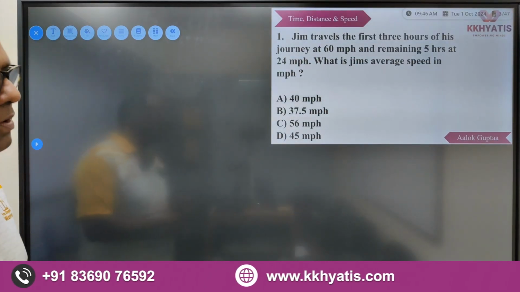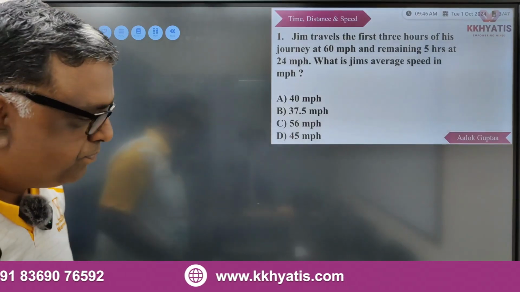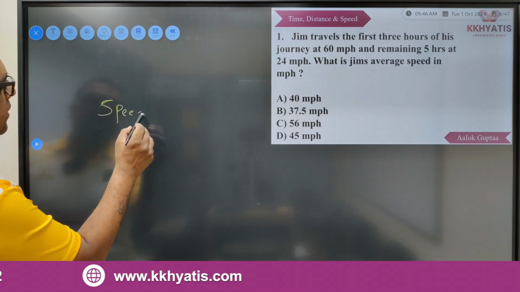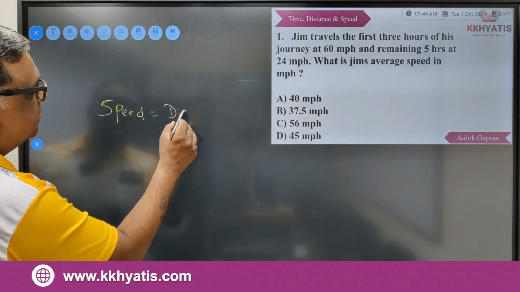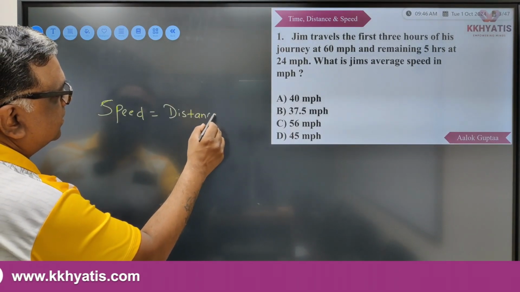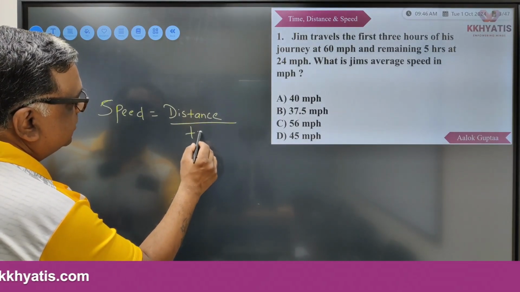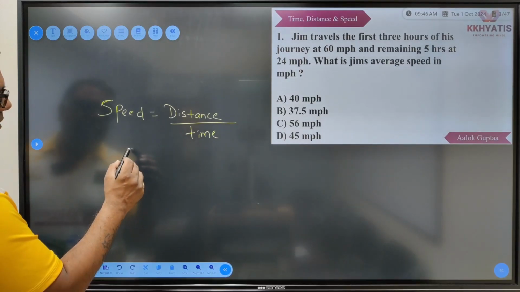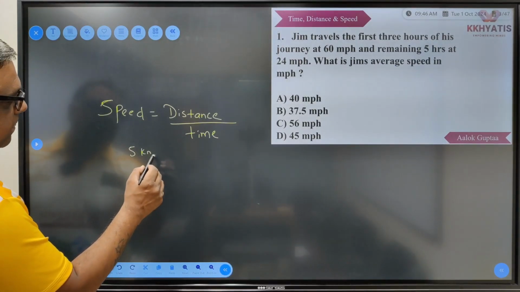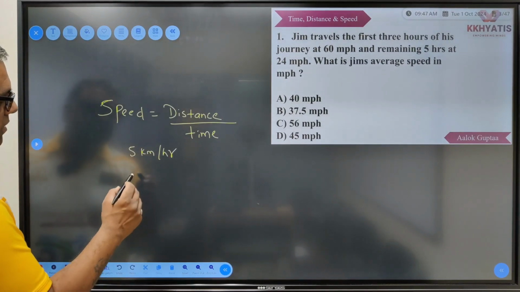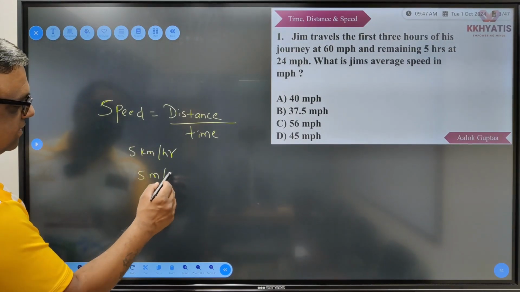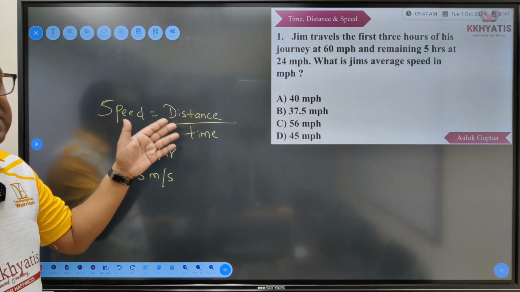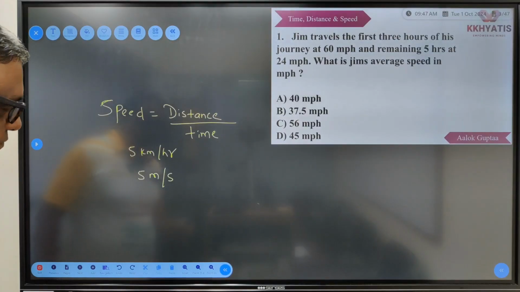So just to begin with, let us first understand what exactly we mean by speed. So speed is distance traveled per unit of time, right? So that's what we tell speed as. So normally कैसे बोलते हैं, speed is 5 kilometers per hour, or we say speed is 5 meters per second, something like this, right? So it is basically nothing but distance covered per unit of time.